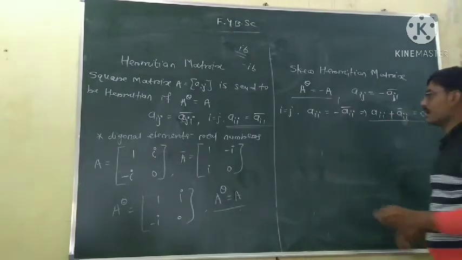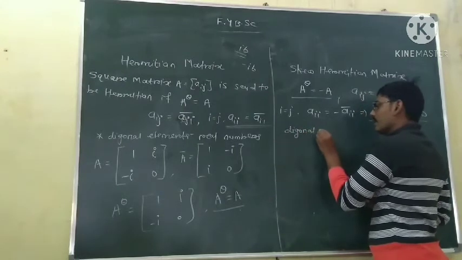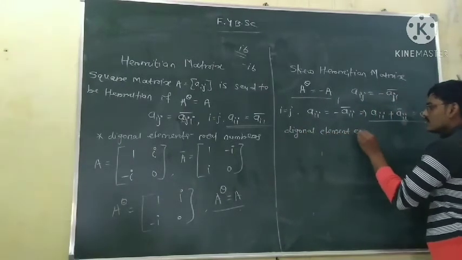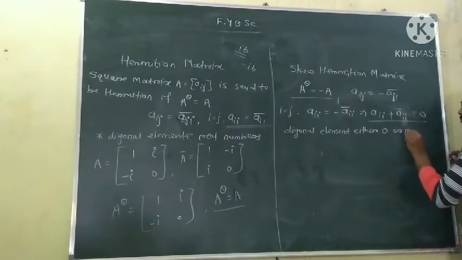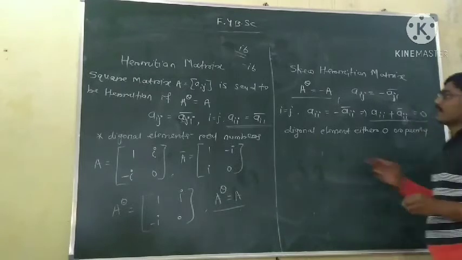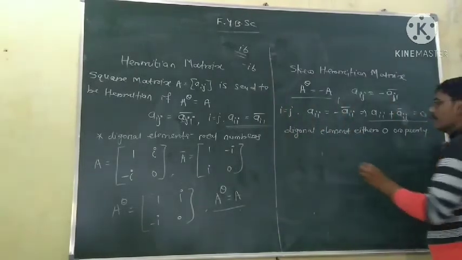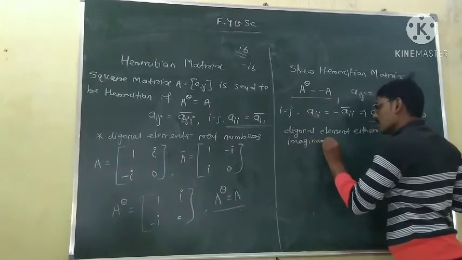So in case of a skew Hermitian matrix, the diagonal element is either 0 or a purely imaginary number, like i times something.